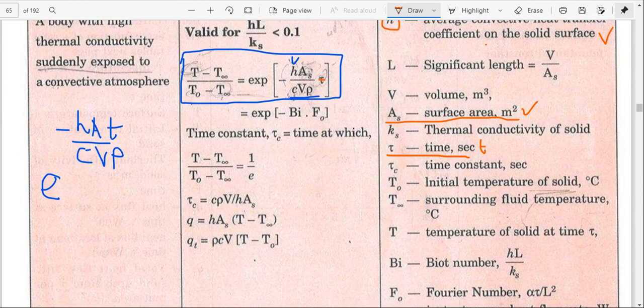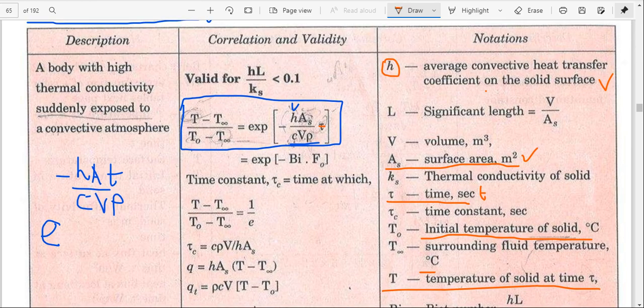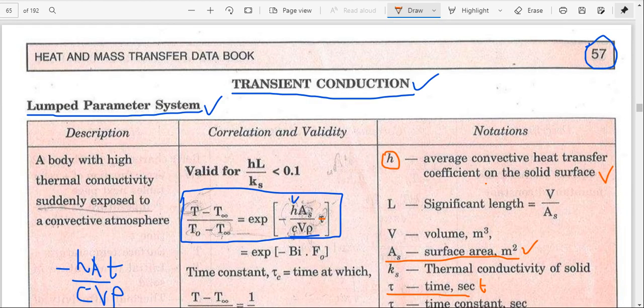So what is the T value? What is the T naught value? Here T naught is the initial temperature of the solid, that means surface temperature, and T infinity is the surrounding fluid temperature, in degrees centigrade. T is the temperature of the solid at any instant of time. So this is the derivation for the lumped parameter system.